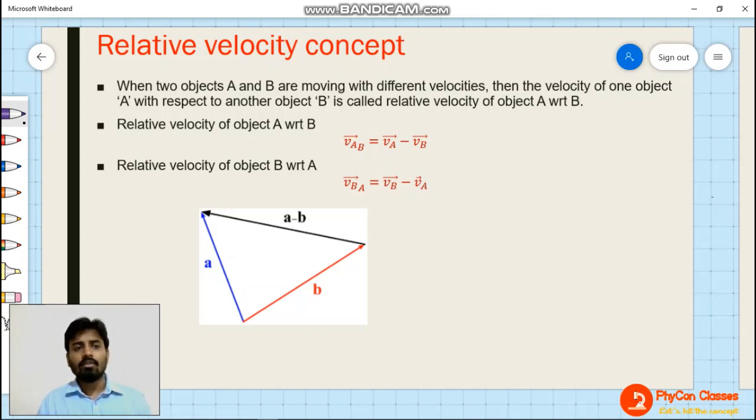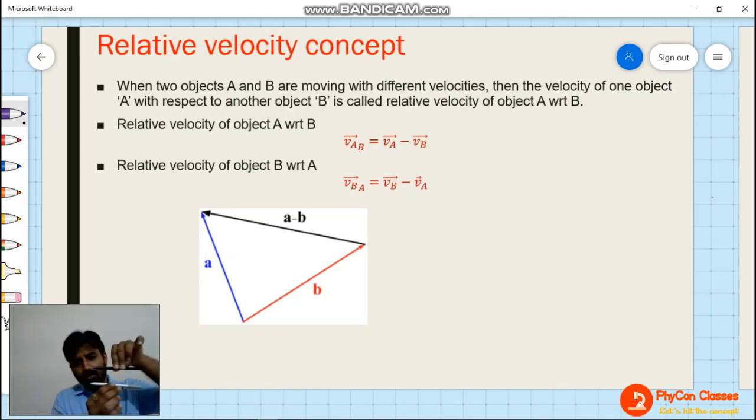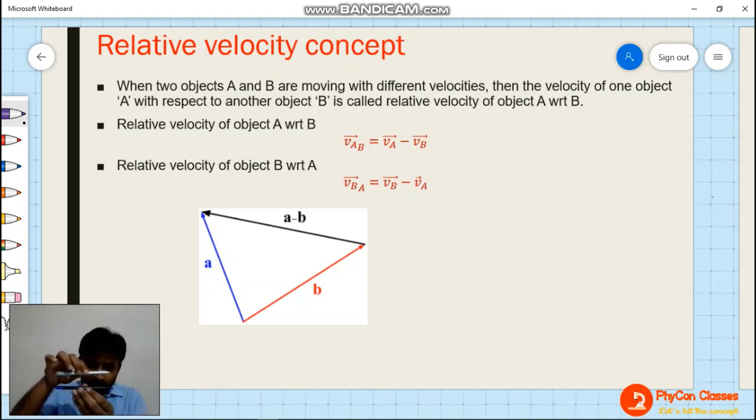Okay. Now, relative velocity. Let's suppose, see this thing. Assume these pens to be trains or any vehicles. If both of these pens move with the same velocity, then relatively the position of these 2 pens with respect to each other is not changing.